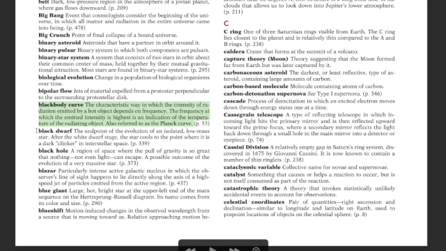Okay. Next is the black dwarf, the end point of evolution of an isolated low mass star after the white dwarf stage. The star cools to the point where it is dark and is lost into interstellar space.